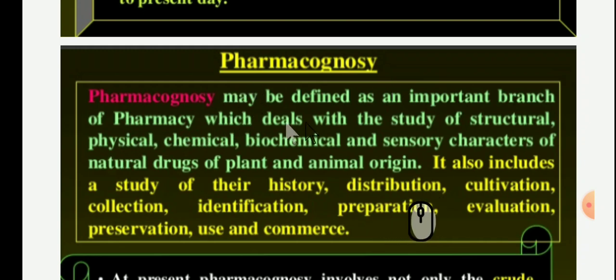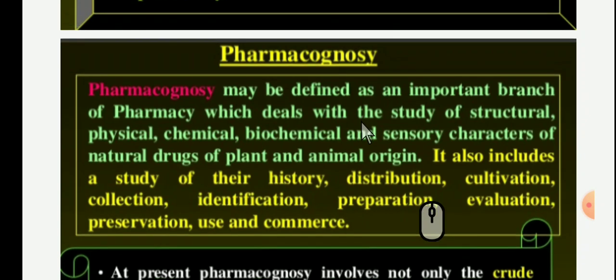Pharmacognosy may be defined as an important branch of pharmacy which deals with the study of structural, physical, chemical, biochemical and sensory characters of natural drugs of plant and animal origin.